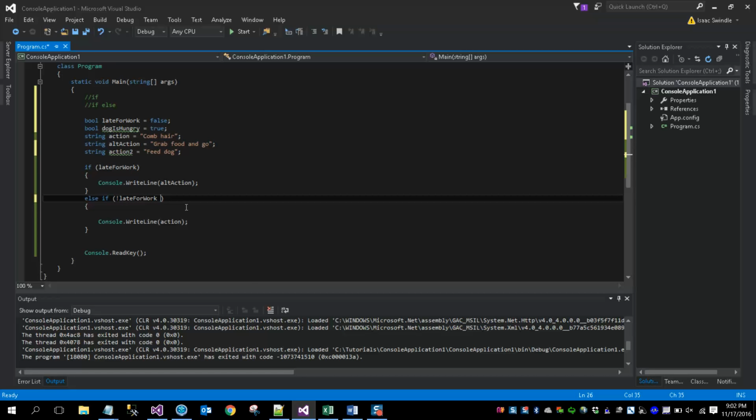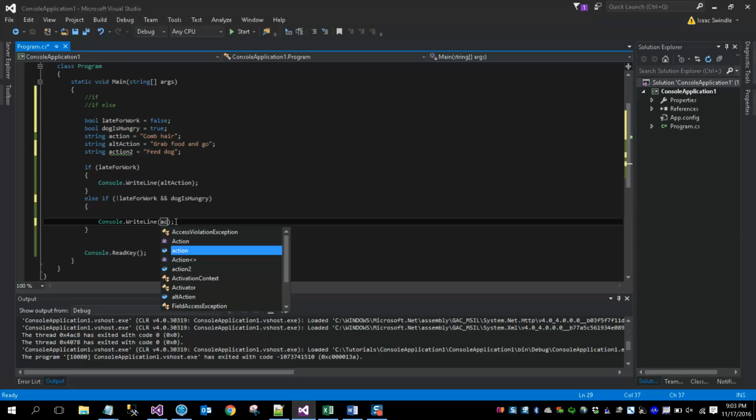Now we can connect these conditions together by using these operators. So I did put these ampersands together. I said if not late for work and the dog is hungry, then I'm going to action 2.